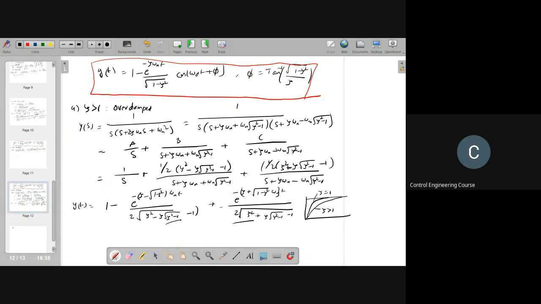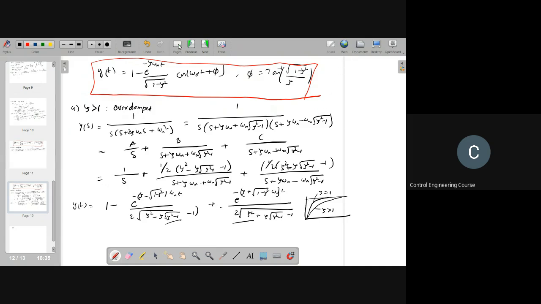So this is the response of a second order system for step input and impulse input, where we considered four cases: zeta equal to 0, the undamped case; zeta equal to 1, the critically damped case; zeta between 0 and 1, the underdamped case; and zeta greater than 1, the overdamped case.